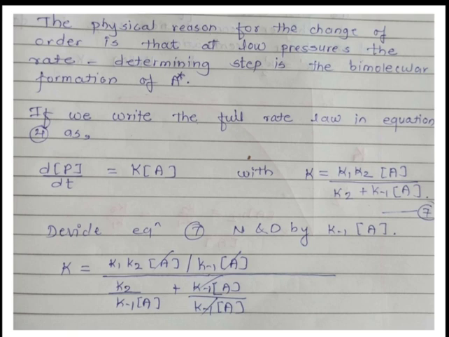Now just cancel this term, and our equation becomes this. A gets cancelled, K minus 1 into concentration of A and K minus 1 into concentration of A. These terms get cancelled.